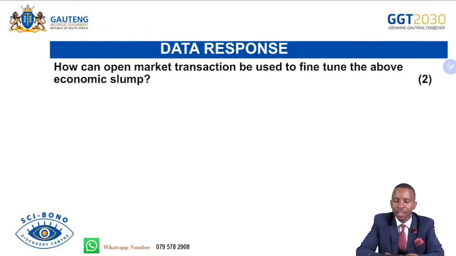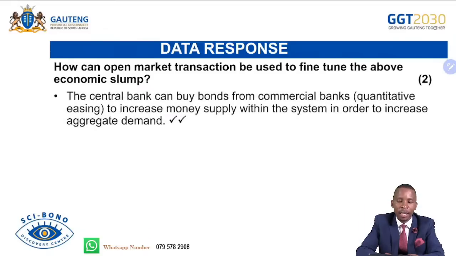How can open market transactions be used to fine-tune the above economic slump? We have seen that the economy is down there, it's below even zero. How can we use open market transactions to fine-tune that economic slump? The central bank can buy bonds from commercial banks, that is known as quantitative easing. Remember, this is to increase money supply within the system in order to increase aggregate demand. So remember that if consumers are demanding more goods and services, that acts as a great motive for whom? For producers to produce more goods and services, which leads to more employment opportunities within businesses and also more production and more GDP.